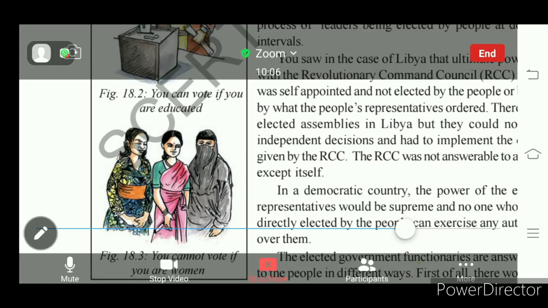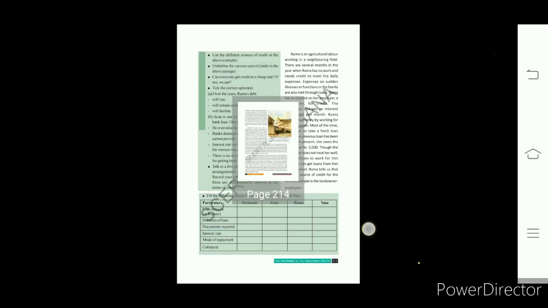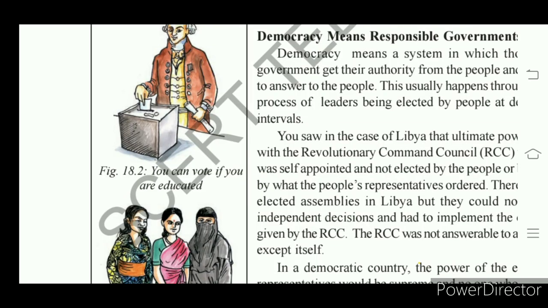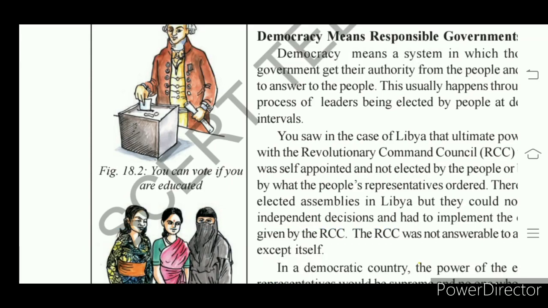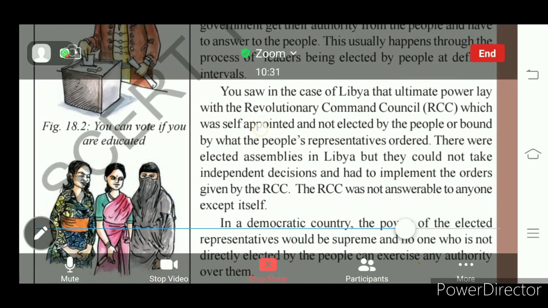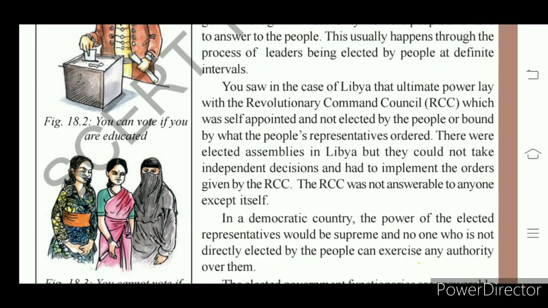Right? Today we find democracy in many countries, which is the best form of government or political system we find. Understand? In the case of Libya that we have studied, the ultimate power was with the Revolutionary Command Council, which was appointed by Gaddafi.